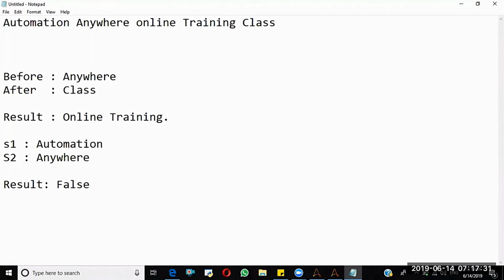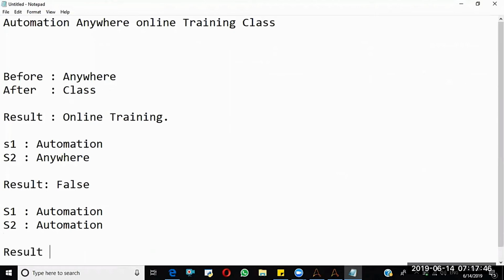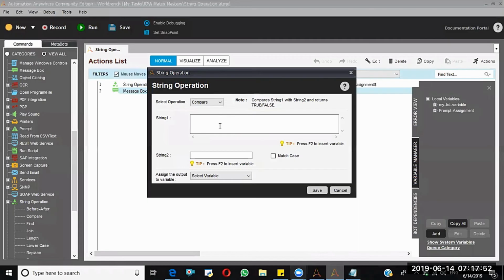Another scenario: S1 is automation and S2 is also automation. Now the result will be true. Like this, the compare operation will work. So here I am going to say automation.